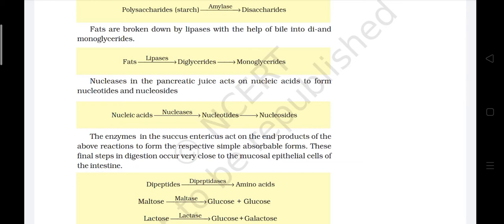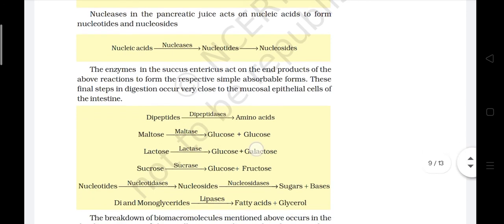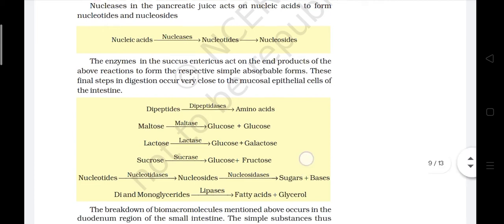The enzymes in the succus entericus act on the end products of the above reactions to form the respective simple absorbable forms. These final steps in digestion occur very close to the mucosal epithelial cells of the intestine. Dipeptides, dipeptidases, amino acids. Maltose, maltase, glucose plus glucose. Lactose, lactase, glucose plus galactose. Sucrose, sucrase, glucose plus fructose. Nucleotides, nucleotidase, nucleosides, nucleosidase, sugar plus bases. Di and monoglycerides, lipases, fatty acids plus glycerol.